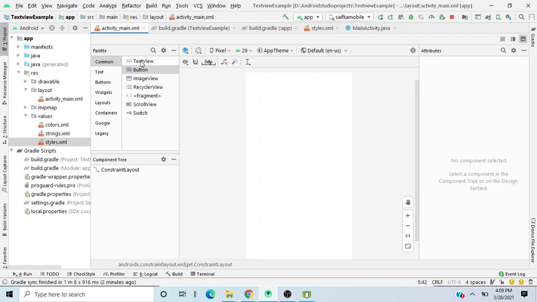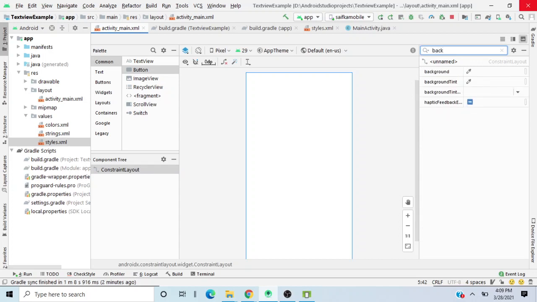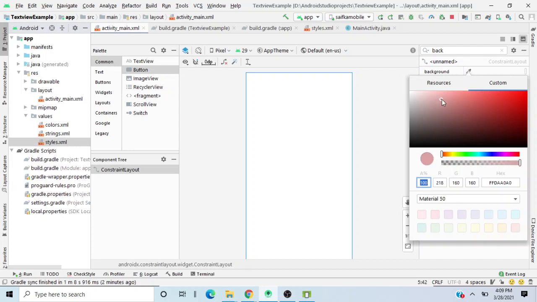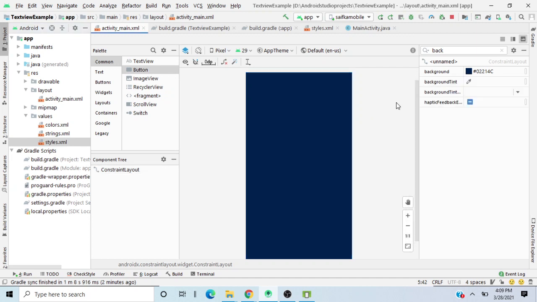The very first thing that we will be doing is choosing the background color. So now let me press this constraint and go to background and press this button, background, and I'll choose a nice background, kind of girlish. I'll choose a blue background. Kind of a dark blue. Yeah, dark blue will do the work.